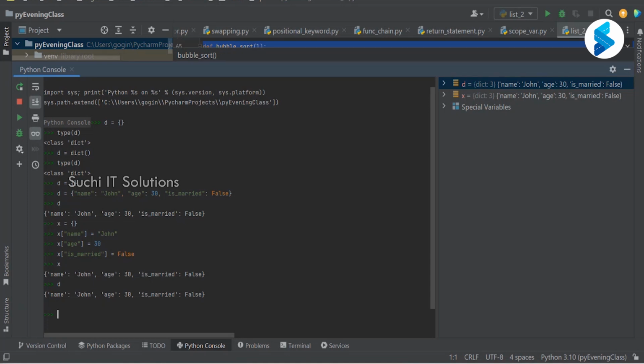Once after creating an empty dictionary, if you want to add any key value pair to it, this is the syntax: x of name equal to John, x of age is equal to 30, x of is married is equal to false. Or you can create the data in the dictionary at the time of creating the dictionary itself. Am I clear?